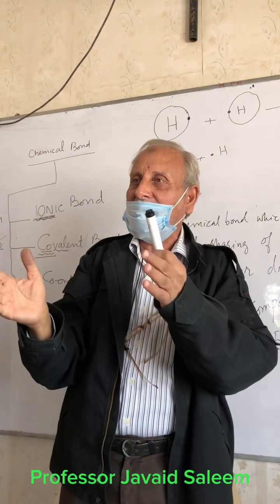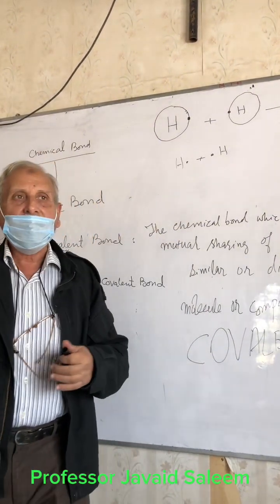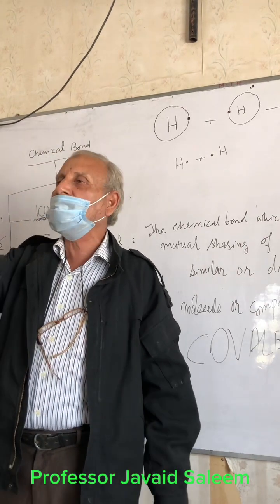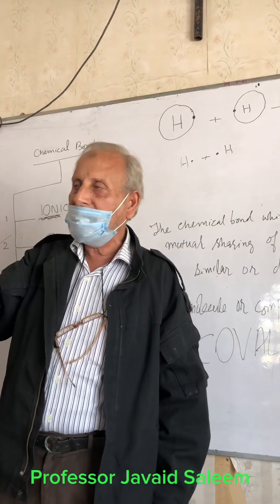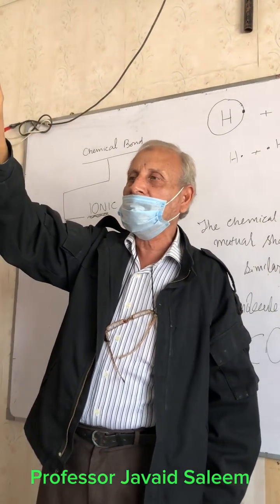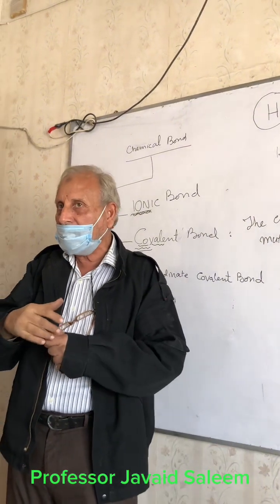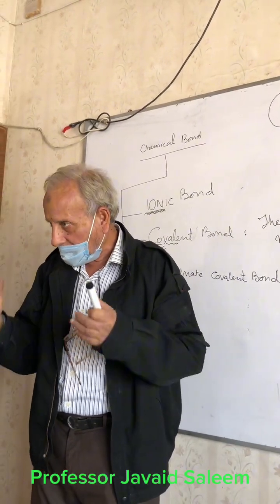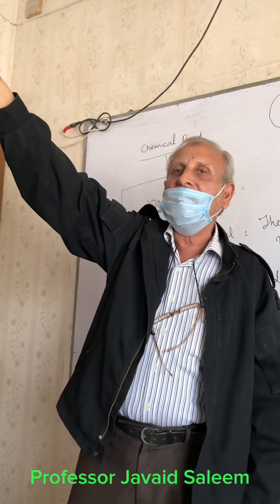So helium is the representative of hydrogen, because helium has 2 electrons. In the outermost orbit of helium, how many electrons are there? 2 electrons. Hydrogen has 1 electron. But when hydrogen completes the duplet, it will take the shape of helium.